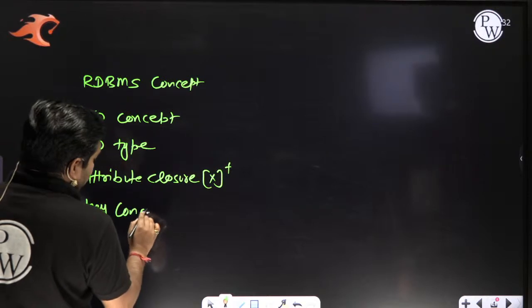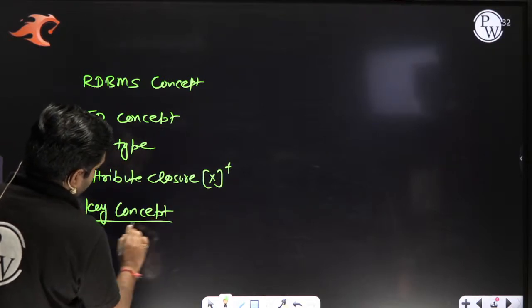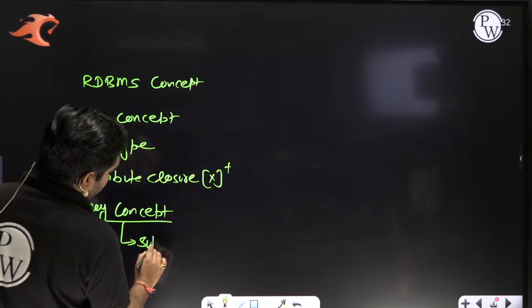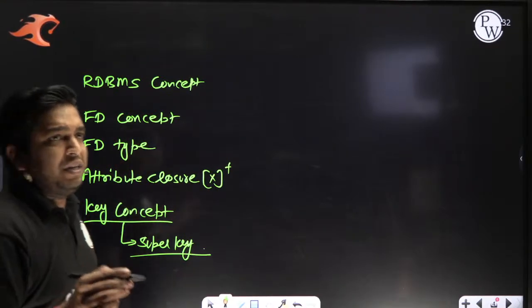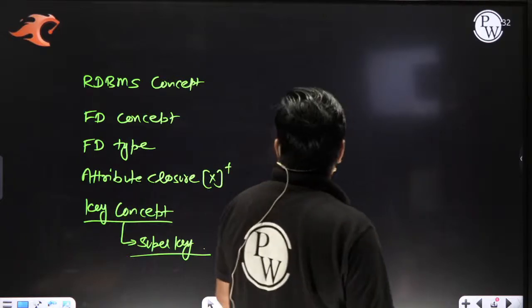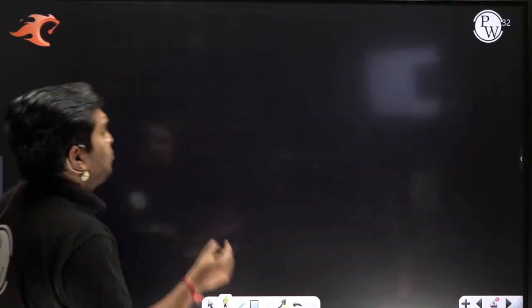The key concept till now we discussed is only about the super key, my dear. What is the meaning of super key, sir?